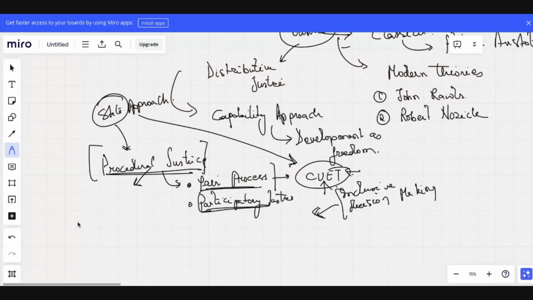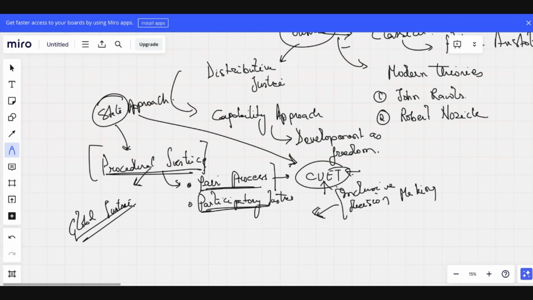Then we have the concept of global justice. Who gave this concept of global justice? Thomas Paine? Who gave it? We are going to discuss all of these things in detail. So let's start one by one. Let's start with Aristotle.